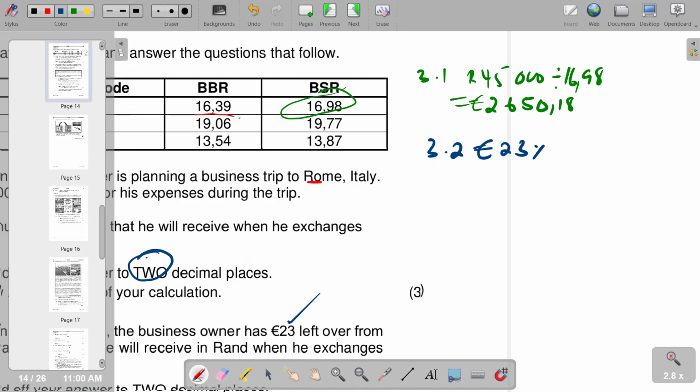Then we multiply by the buying rate, which is 16.39. So when we do that, we get our amount in rands. We can just try to see what we get. We say 23 times 16.39. So your answer is 376 rands 97 cents. So basically this is what we have on this part.